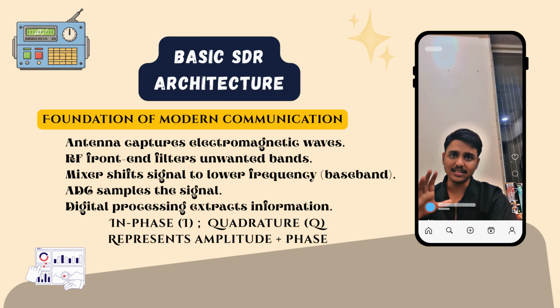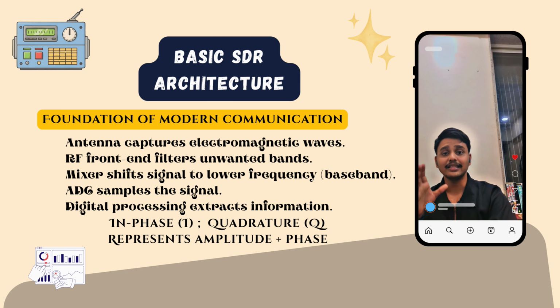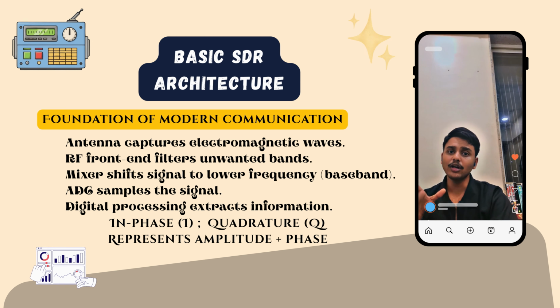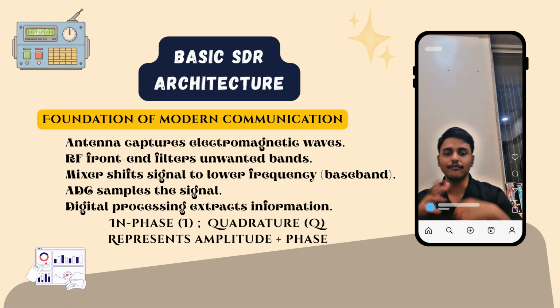At baseband, signals are represented as I, that is in-phase, and Q, that is quadrature, components. This is called IQ sampling. IQ allows full representation of amplitude and phase. Without IQ, modern communication would never have existed.